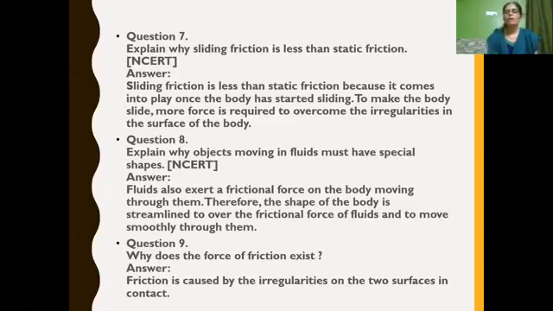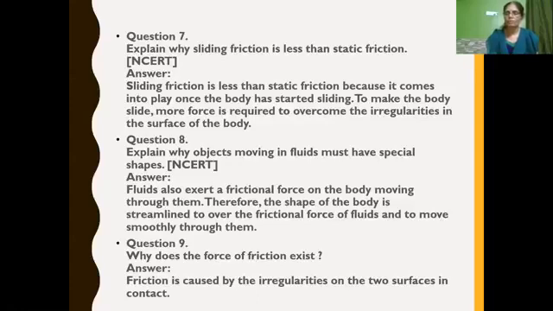Next, explain why objects that move in fluids must have special shapes. As we know, fluids exert frictional force on the body which moves through them. Therefore, the shape of the body is streamlined to overcome the frictional force of fluids so that they can move smoothly through them. Got it? So why is it streamlined? Fluids include both liquids as well as gases. Air, birds fly in air. Air is a gas, so they have a streamlined body.